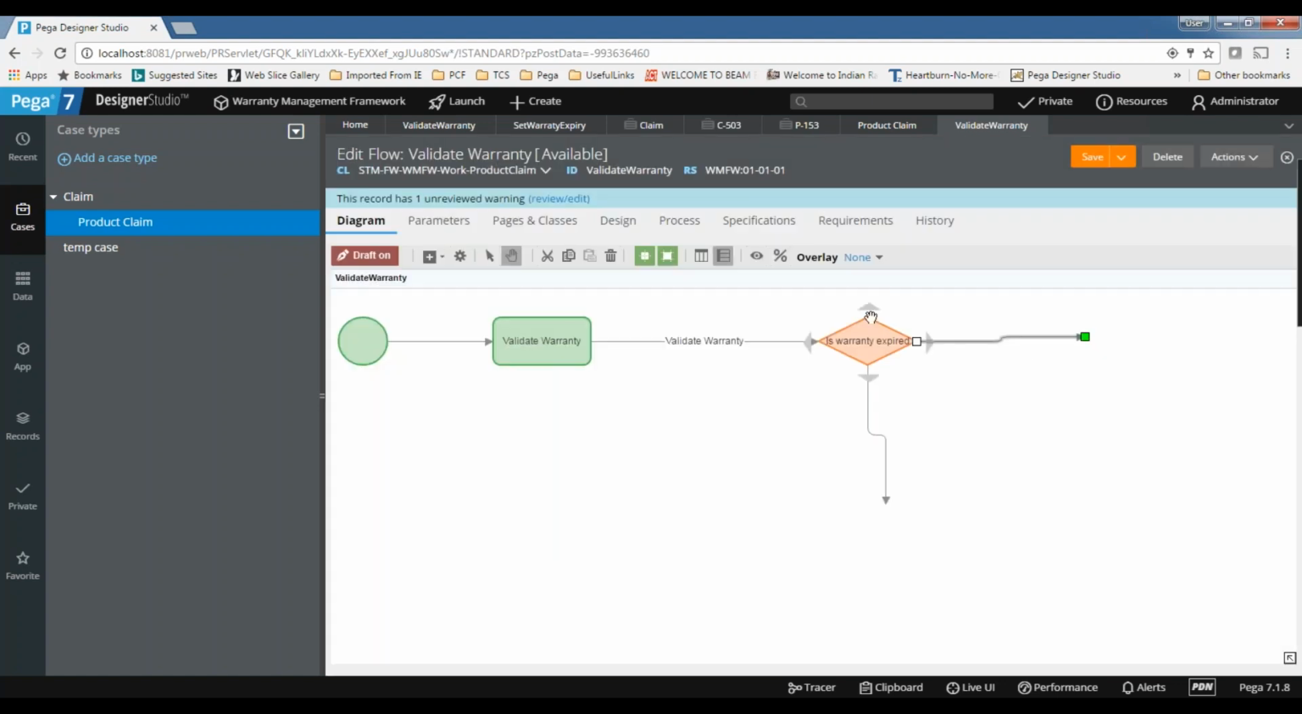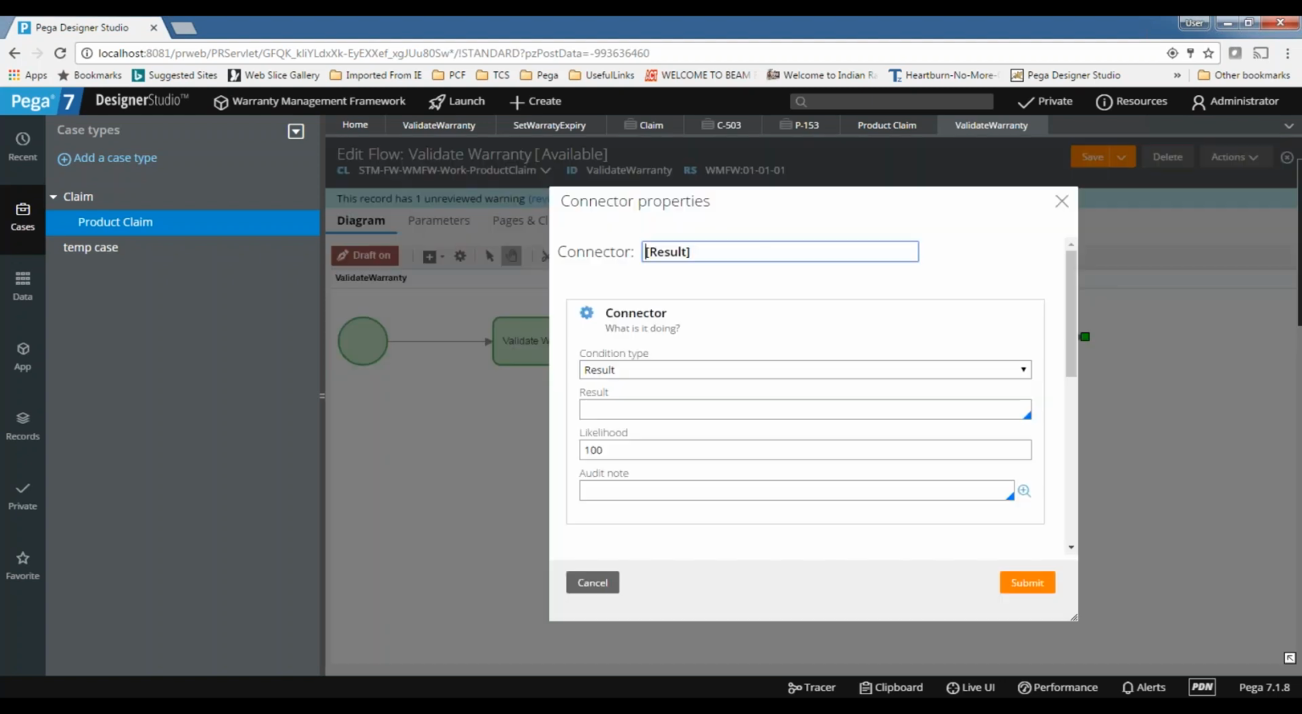So when you select the fork, you need to actually write the logic in the connector shape, not in the relationship. So here I am writing the logic. Here I am taking when. You can write the when rule here. I'm checking warranty expired. So for each connector you can write your own rule.